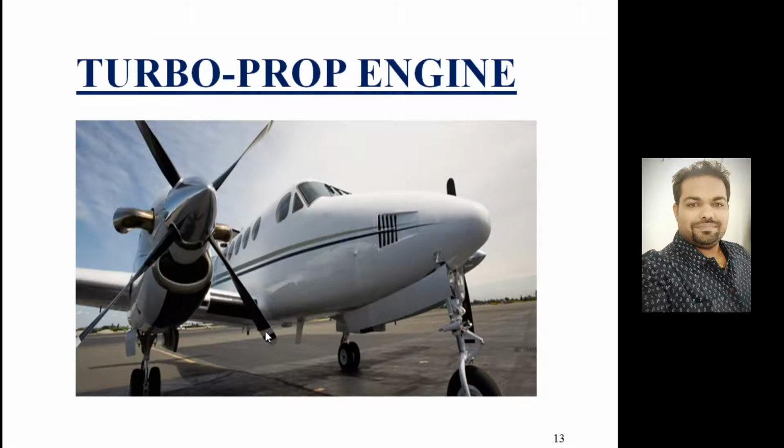So if you come to the turboprop engine, from the geometry itself, it will have a propeller, a four bladed propeller, and it is directly coupled to the core turbojet engine. So in a simple way, we can say the turboprop engine is nothing but a turbojet attached with a propeller.